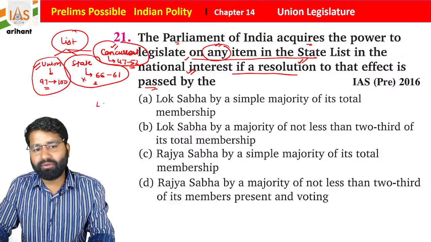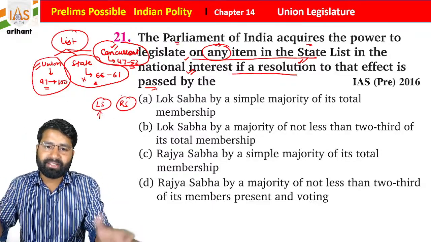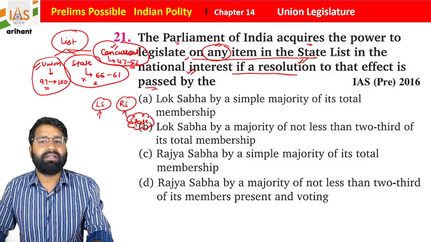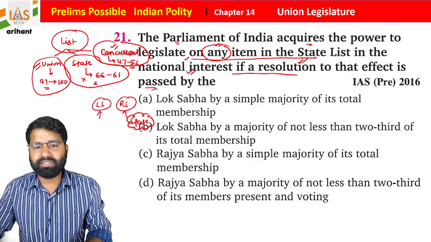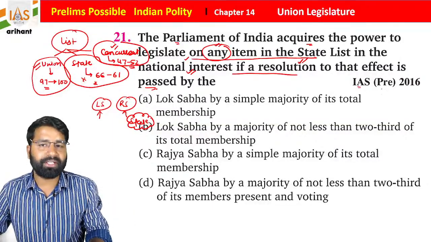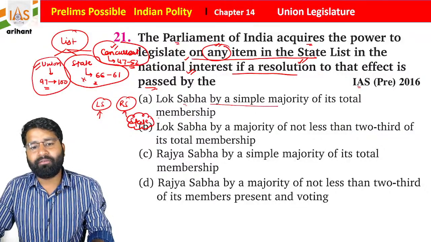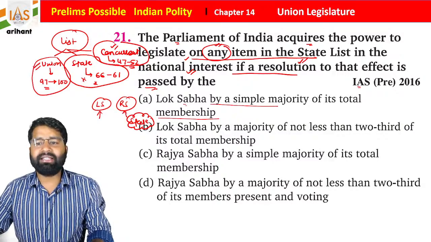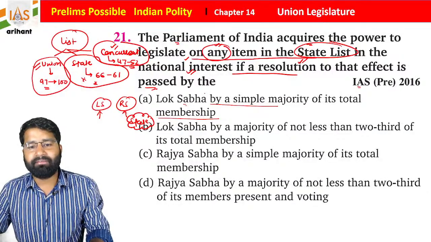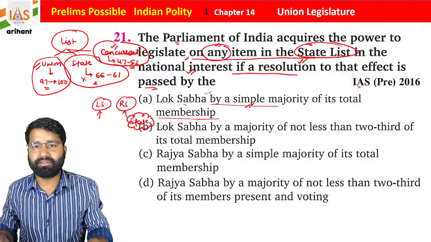We all know we have two types of houses, one is Lok Sabha, another is Rajya Sabha. Lok Sabha represents the complete country and Rajya Sabha represents the states, because it is called the Council of States. Students, you have to read the statement very carefully because it was in UPSC IAS Prelims 2016. Lok Sabha by a simple majority of its total membership. It says that in the State List, any modification, addition, deletion can be done by Parliament if Lok Sabha by simple majority passes a resolution on the same.